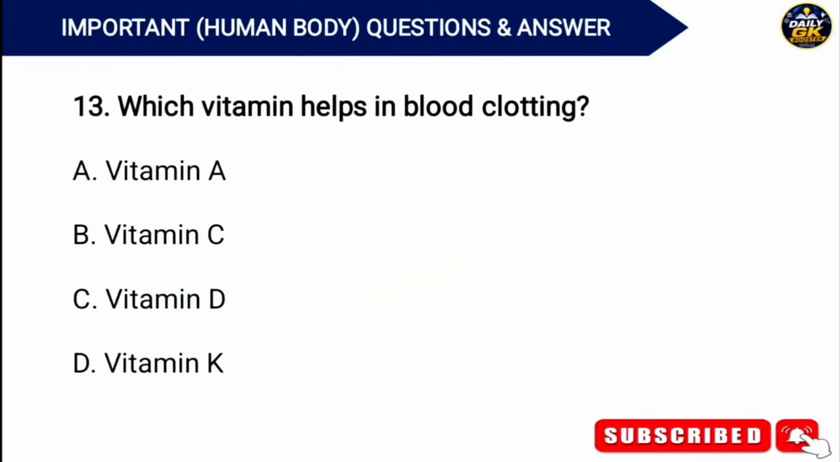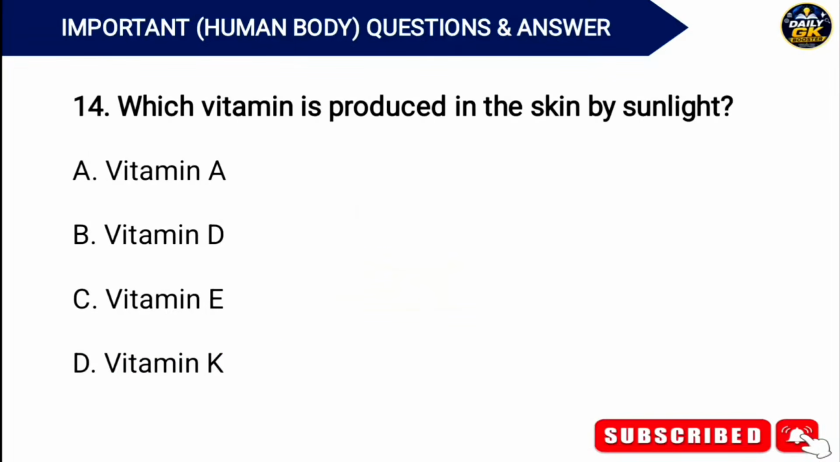Which vitamin helps in blood clotting? Answer. Option D. Vitamin K. Which vitamin is produced in the skin by sunlight? Answer. Option B. Vitamin D.